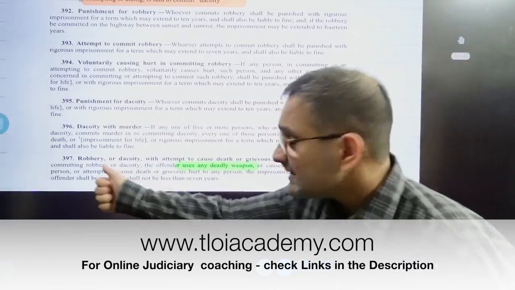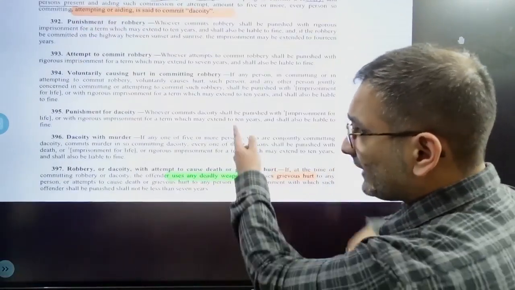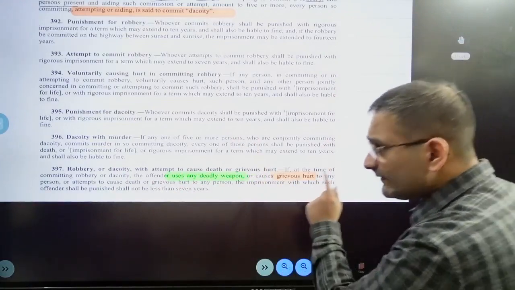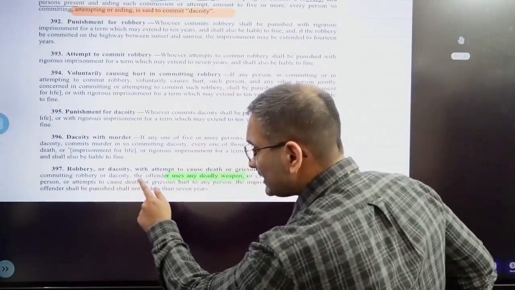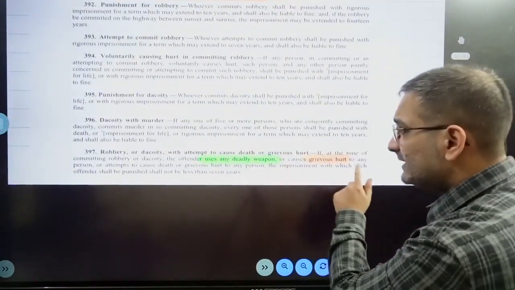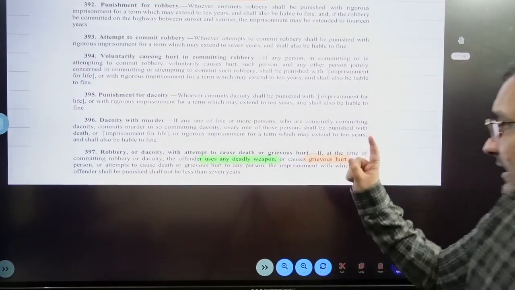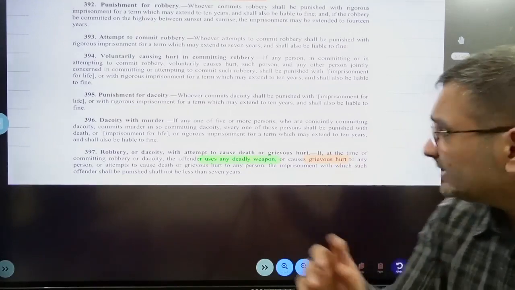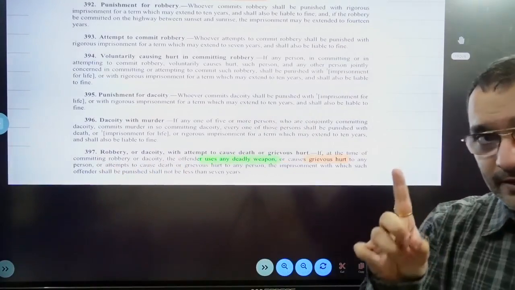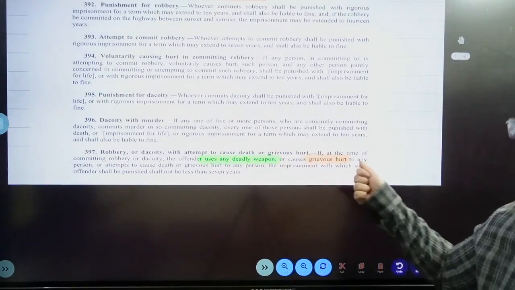All right. 397. Now see. When you compare 395 and 397, robbery or dacoity with attempt to cause death or grievous hurt: if at the time of committing robbery or dacoity, the offender uses any deadly weapon, or causes grievous hurt to any person, or attempts to cause death or grievous hurt to any person. Now note the crucial words in 397: if at the time of committing robbery or dacoity, the offender, the person, uses any deadly weapon or causes grievous hurt.